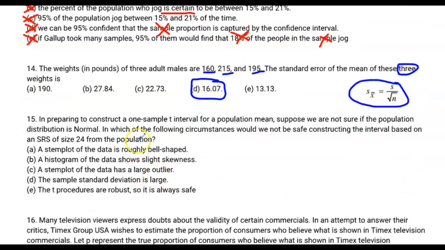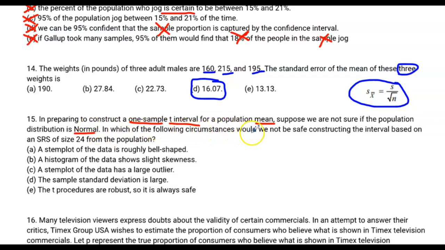No big deal. In preparing to construct a 1 sample t interval for a population mean, all right, everything checks out so far. Means usually means we're using t intervals anyway. Suppose we're not sure if the population distribution is normal. Okay, we don't know if the population distribution is normal, which means we have to try to pass that normal large counts condition some other way.